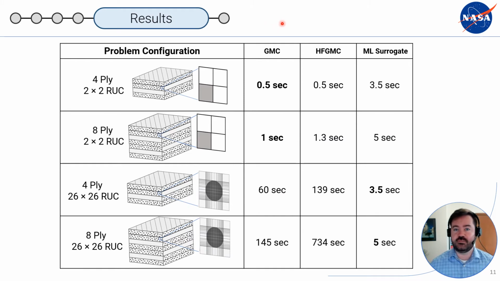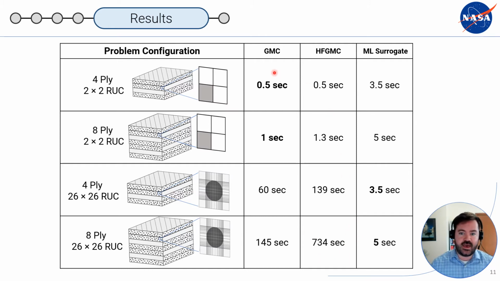Here are the results of the computational efficiency of the different microscale models embedded within the macroscale model. We compared GMC, a higher fidelity version of GMC, and the machine learning surrogate. We ran a multiscale simulation for 200 time steps. When using a low fidelity representative unit cell, or RUC, to model the plies, GMC and HFGMC were actually a little bit faster. However, when we went to a much higher fidelity representation of the fiber, the machine learning model was significantly faster, about 30 times faster than GMC and about 145 times faster than HFGMC.